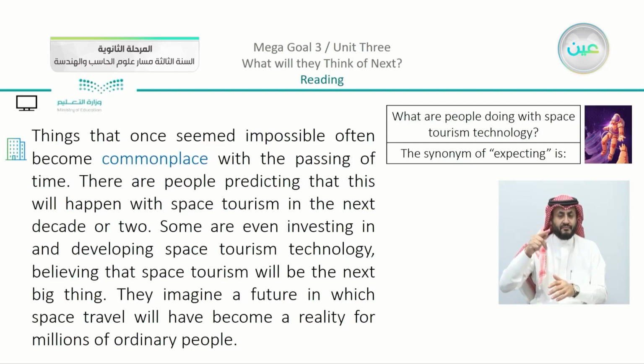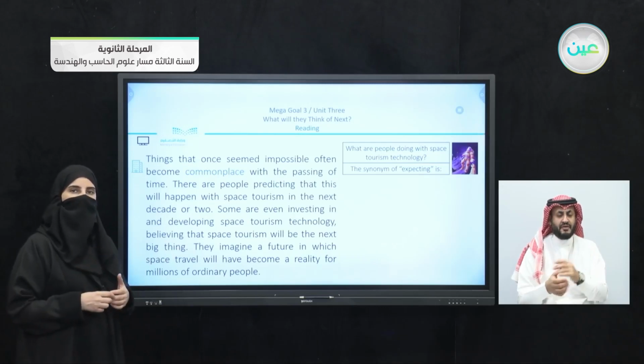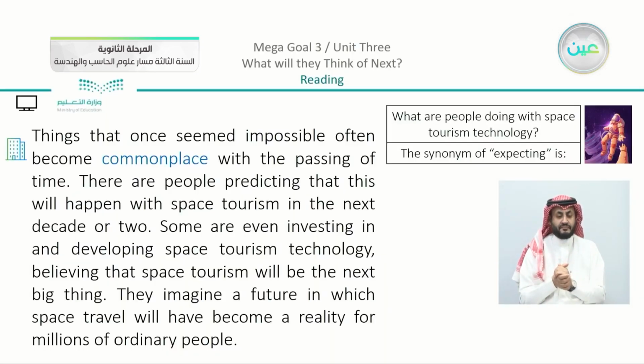Here, first of all, you can see that I have in blue the vocabulary that we studied in our last lesson. So now we can relate and go through the words just to revise their meanings. Now I'm going to look for the first question: what are people doing with space tourism technology? You can scan quickly and find the answer: they are investing in and developing space tourism technology. And for the synonym of expecting, the meaning is predicting.